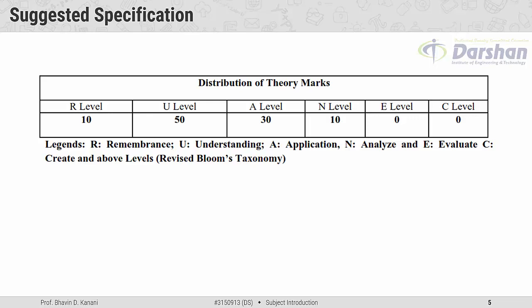If we consider 70 marks of the theoretical end semester exam university paper, then out of that 70 marks, 10% of 70 means 7 marks will be based on remembrance. Then 50% marks, that means 35 marks, will be based on the understanding of the topics, and 30% marks, that means 21 marks, based on the application of particular topics, and 10% again, that means 7 marks, based on the analysis.